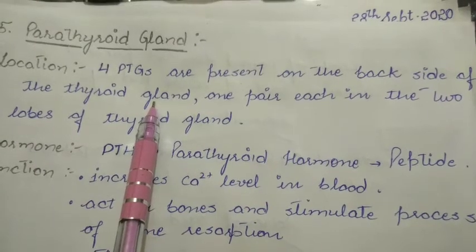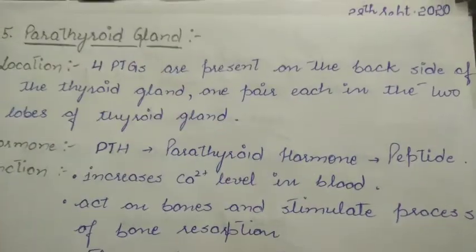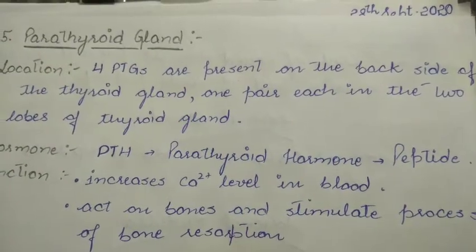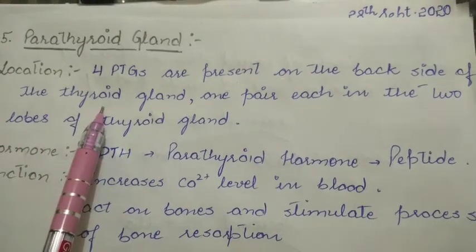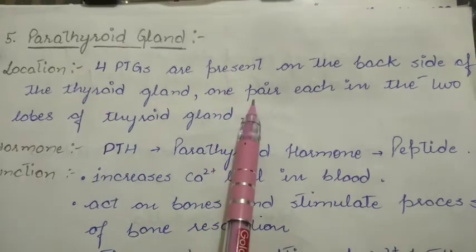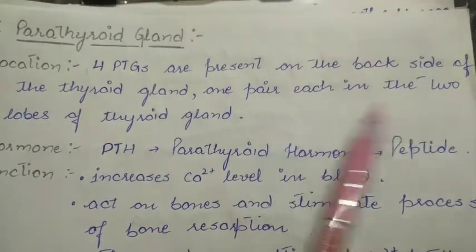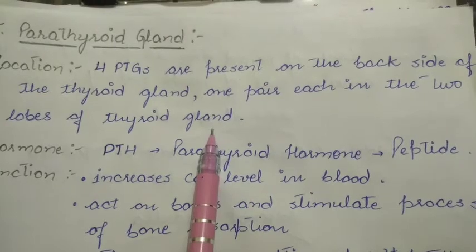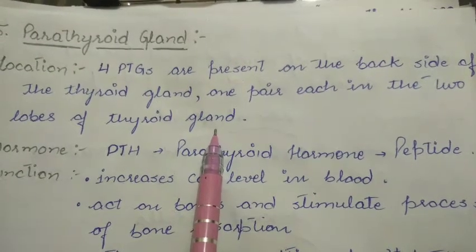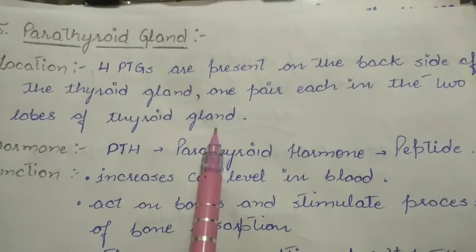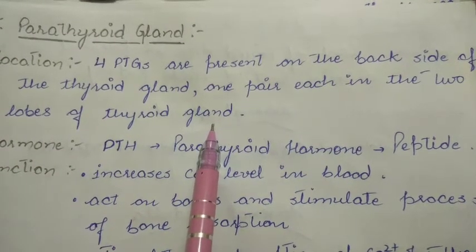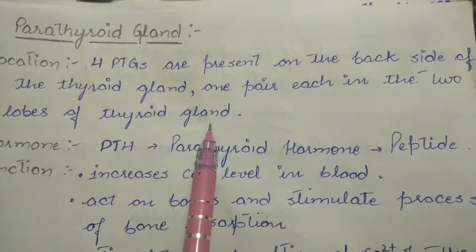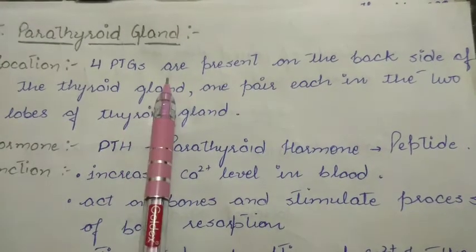The parathyroid glands are present on the back side of the thyroid gland. As you are familiar, the thyroid gland comprises two lobes, so each lobe of the thyroid gland carries one pair, that is two glands, of parathyroid glands.